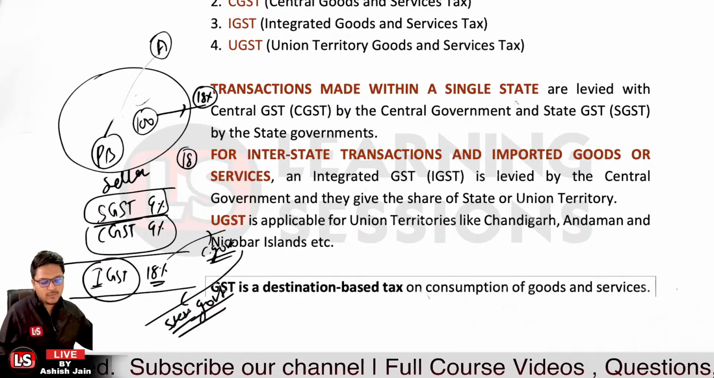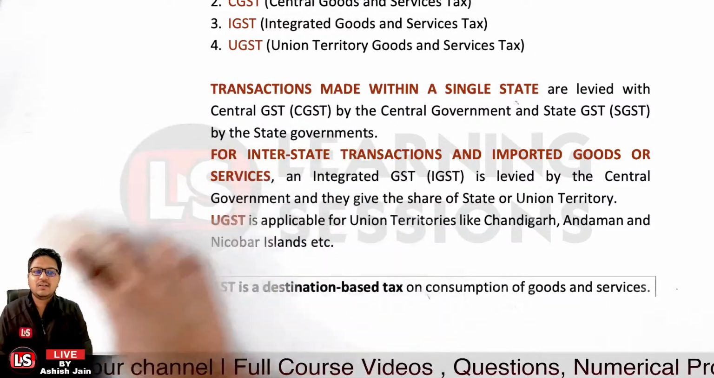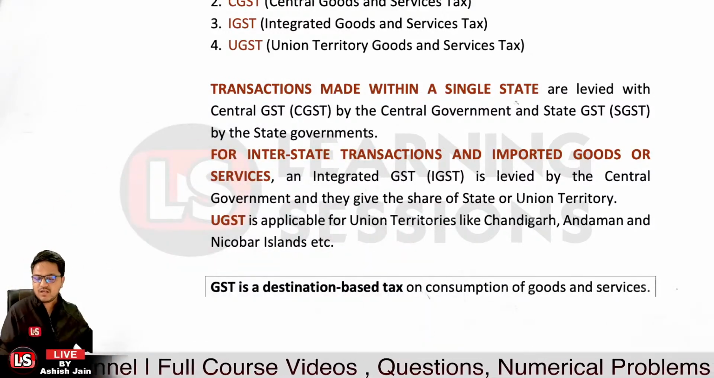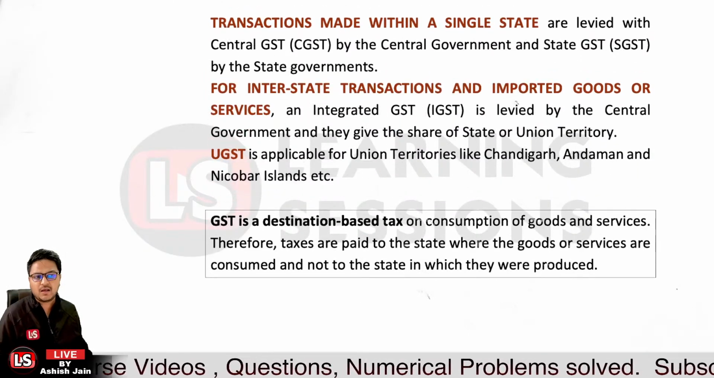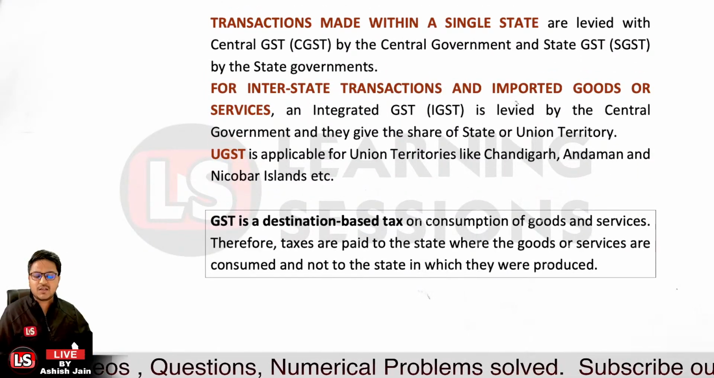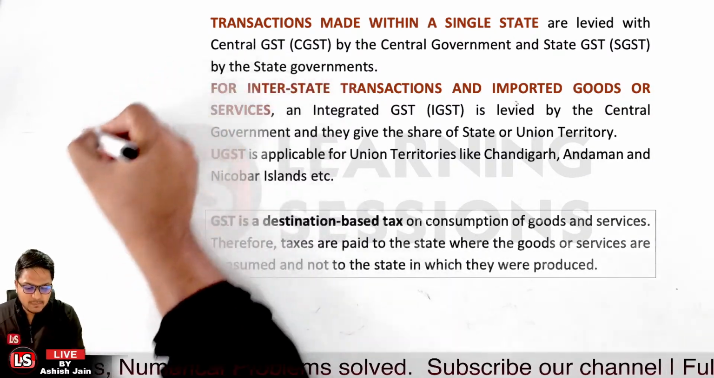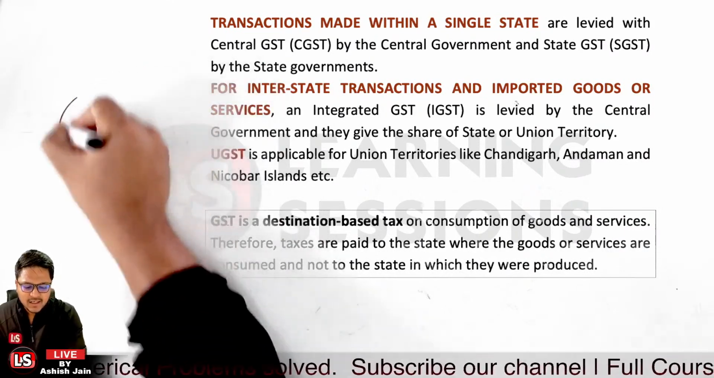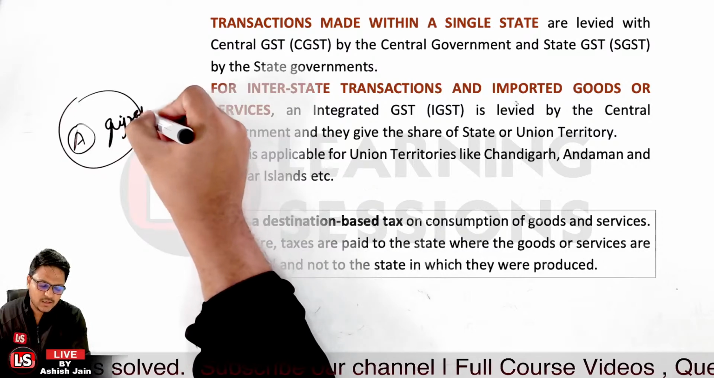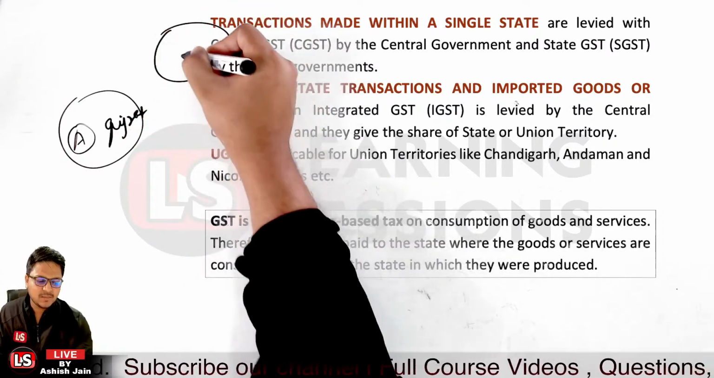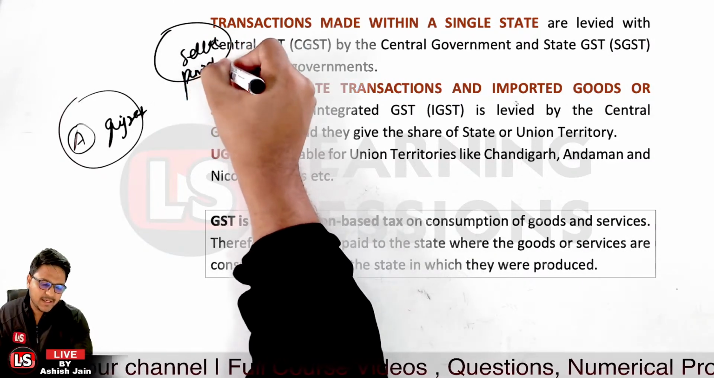Now it's a very important point to understand that GST is a destination based tax. What does it indicate? It's related to the consumption of goods and services. Now let's take the case that person A, who is the buyer, is from Gujarat, and the seller is from Punjab.